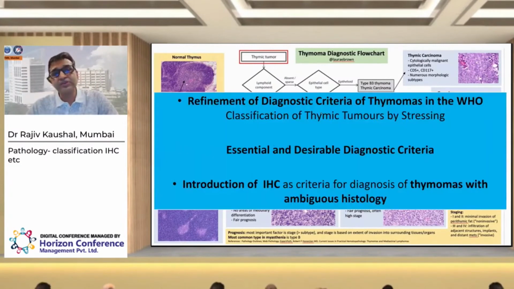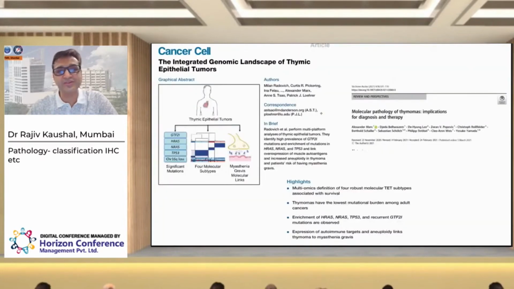So we do have to apply the WHO classification, in which the recent WHO classification has mentioned the essential and desirable criteria. So the subcategorization of thymomas will be easy in future, and if there is any ambiguity in the diagnosis, the IHC should be used for definitive diagnosis. With this, I end my talk, and if I have 30 seconds, I'd just like to touch upon the molecular aspect. Just one or two slides.